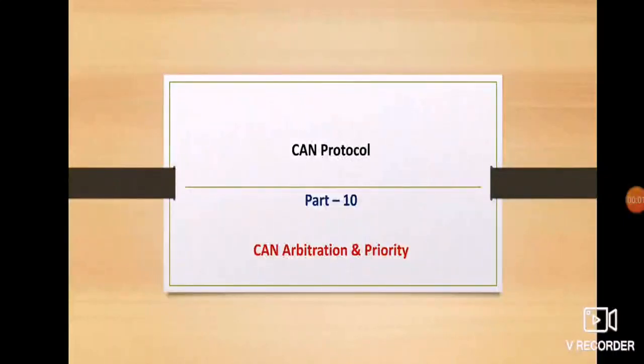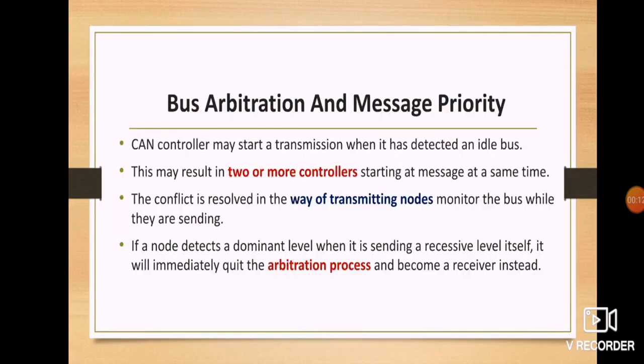CAN protocol, part 10. That is CAN arbitration and priority. This is a very interesting and important concept: you have to understand how the CAN protocol behaves with priority and arbitration. So, the bus arbitration and the message priority.